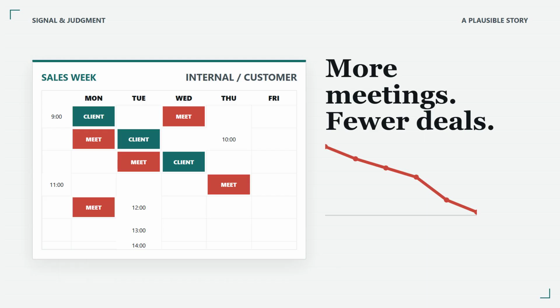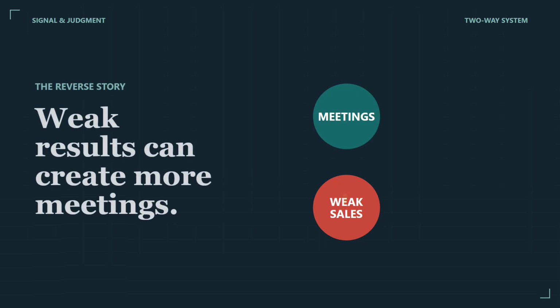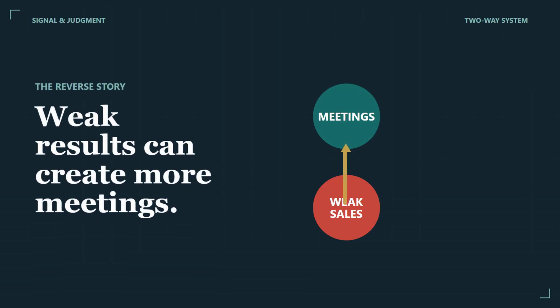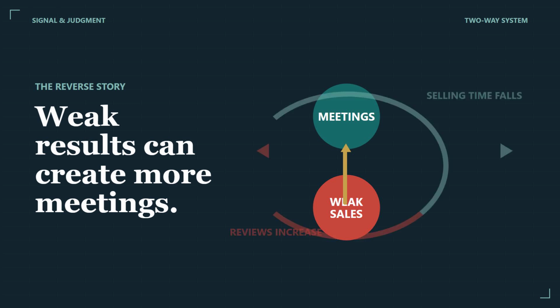Both directions may operate at once. Extra meetings reduce selling time. Weaker results trigger more reviews, and a feedback loop forms. A chart with one line for meetings and one for sales cannot tell us which direction dominates. A snapshot makes this especially hard. If the dashboard averages an entire quarter, the sequence disappears. Meetings and weak sales occupy the same row, even if one rose several weeks before the other. Before debating the story, rebuild the timeline at the pace the mechanism is supposed to operate.